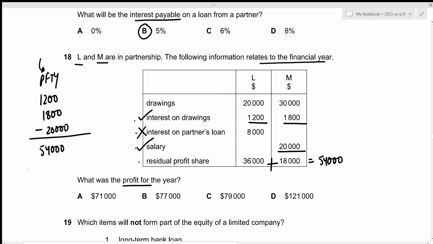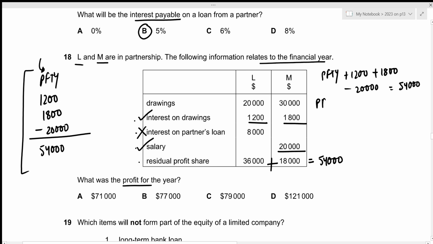Now we just have to solve this equation. So profit for the year plus 1200 plus 1800 minus 20,000 is equal to 54,000, which means that profit for the year will be 54,000 minus 1200 minus 1800 plus 20,000, which will result in the value of 71,000. This is the answer we're looking for, which is given by option A.